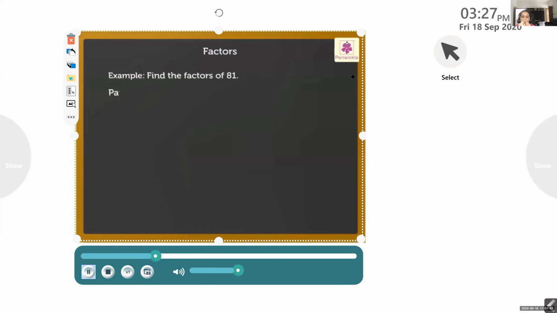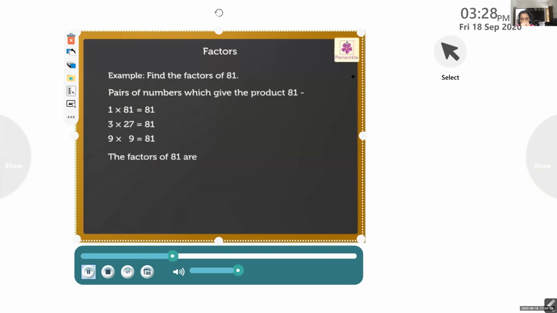The pairs of numbers which give the product 81 are 1 into 81 is equal to 81, 3 into 27 is equal to 81, 9 into 9 is equal to 81. Thus, the factors of 81 are 1,